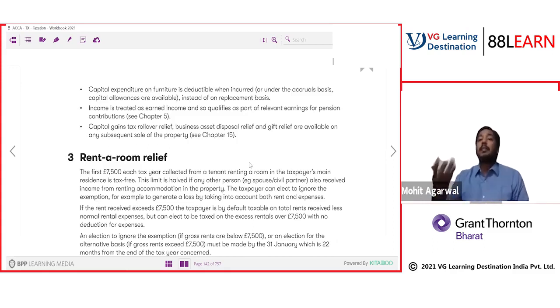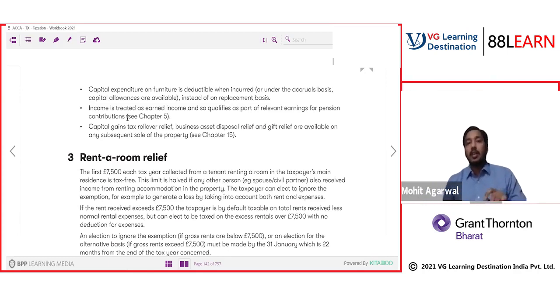Even capital expenditure is allowed. You know, generally in property income, do we allow capital expenditure? No, no. Income is treated as earned income and so qualifies as part of relevant earnings for pension contributions. This point needs to be deferred for now. When I teach you pension income, I will explain it at that time. For capital gains, there are certain other reliefs. So understand this in summary.